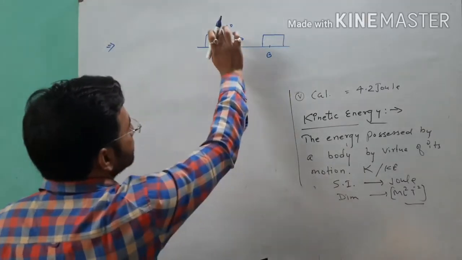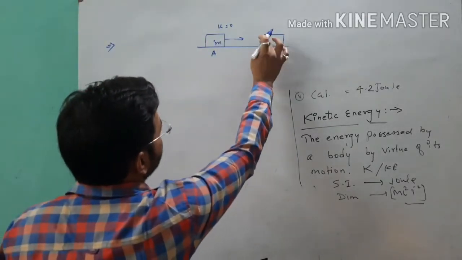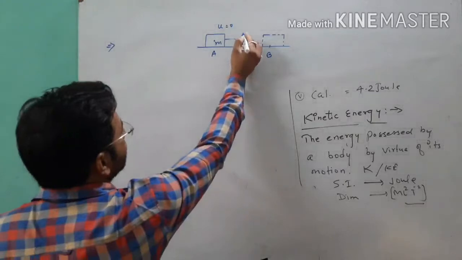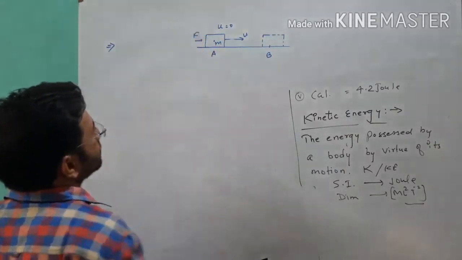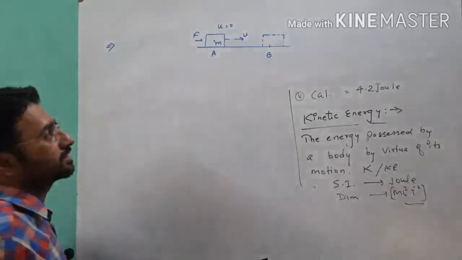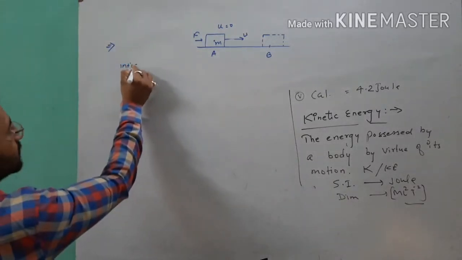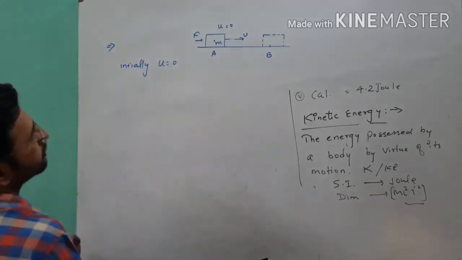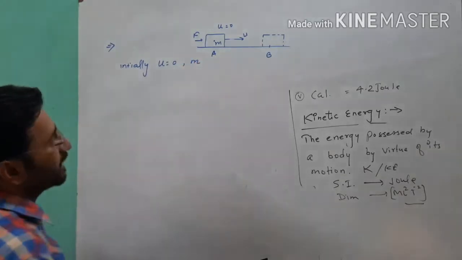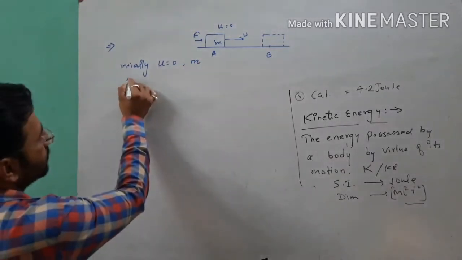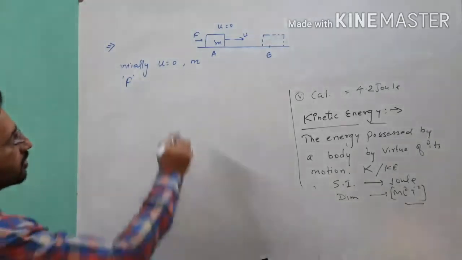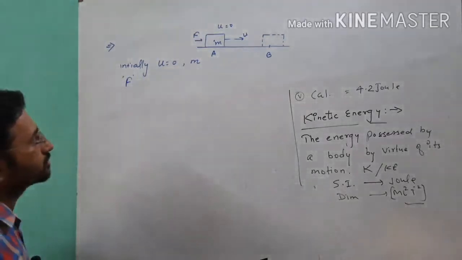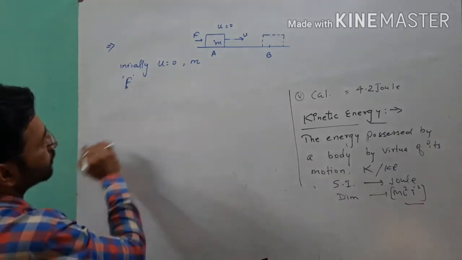When the object starts its motion from its initial point to its final point B, suppose this is the next position or location of the body, at that time when we apply the force on the body, the body will start its motion with velocity v. So the initial velocity of the body is u equals 0, and let m be the mass of the body. On applying some external force F, the body starts its motion, because kinetic energy is the energy due to the motion of a body.